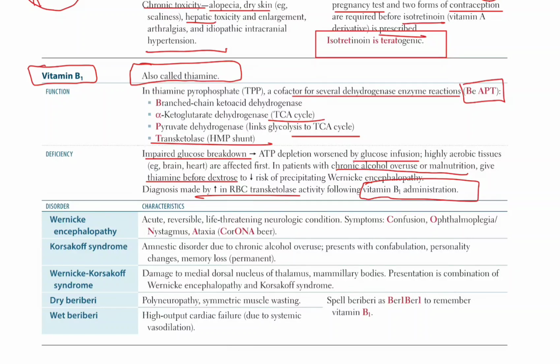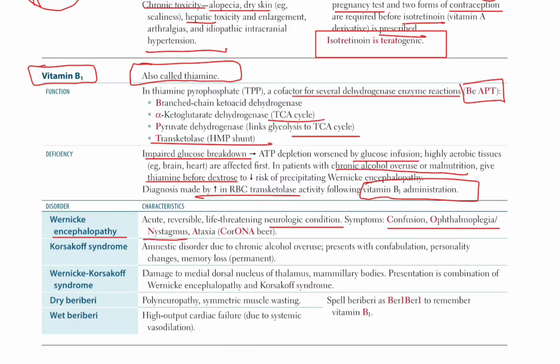First we will discuss Wernicke-Korsakoff. It is an acute, reversible, life-threatening neurological condition. Symptoms of Wernicke-Korsakoff are confusion and ophthalmoplegia, that is, a problem with the eye muscles.